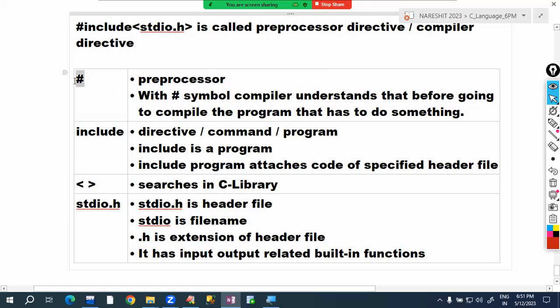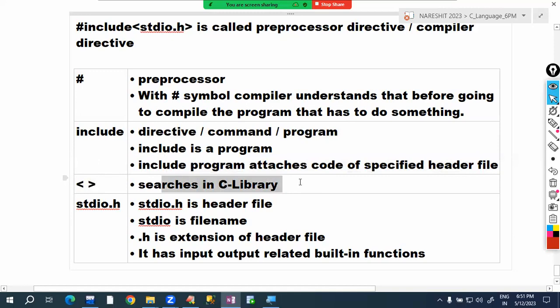Preprocessor. So with hash symbol, what does the compiler understand? That it has to run some program. What is include? Include means directive, or you can say command or program. What is the duty of include program? Attaches code of specified header file. Angular brackets, what is the meaning of this one? Search in C library.